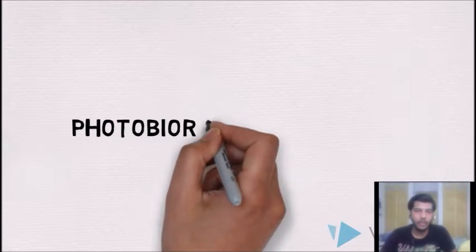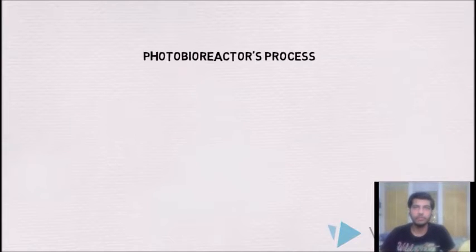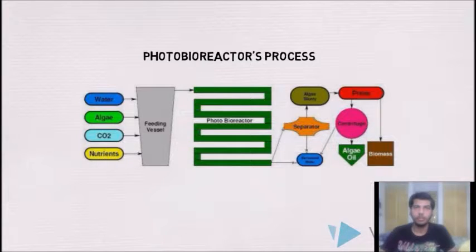So let us see how a photobioreactor works. As we can see, from the feeding vessel the flow progresses to the diaphragm pump, which moderates the flow of the algae into the actual tube. Built into the pump is the carbon dioxide inlet valve.